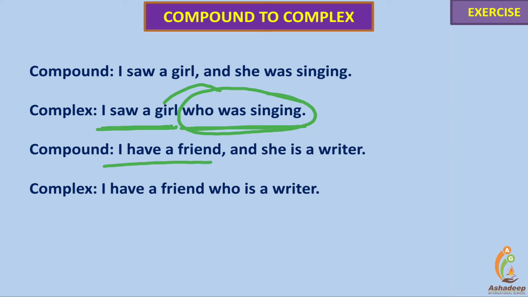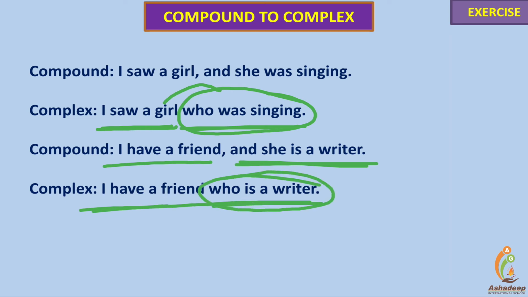I have a friend and she is a writer. I have a friend who is a writer. Who is a writer is a dependent clause. It depends on the first clause, the main clause. And who is a writer is a subordinate clause helping the main clause, describing one part of it: a friend.